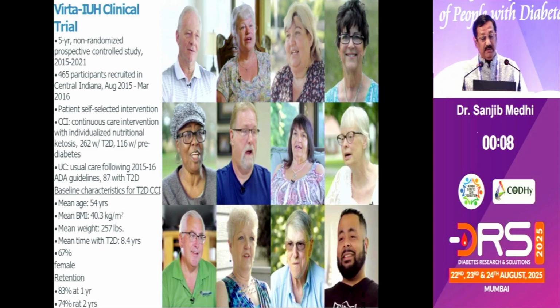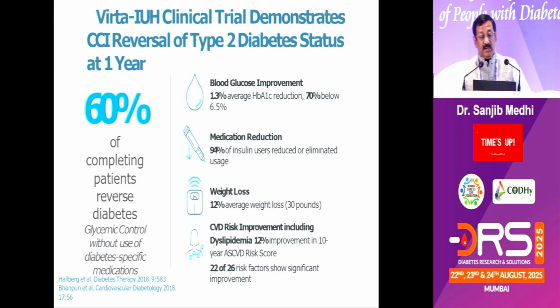I will just highlight this Virta clinical trial, which is a 5-year non-randomized prospective controlled trial. Almost 465 patients took part in it, and they were given either the continuous care intervention or the usual care. The patients were all diabetic and obese. See the results: 13% improvement in blood glucose, medication reduction was 94%, weight loss was 12%, and CVD risk reduction was 12%.